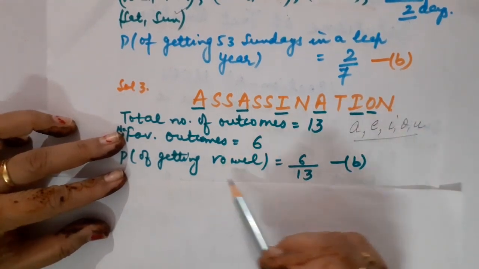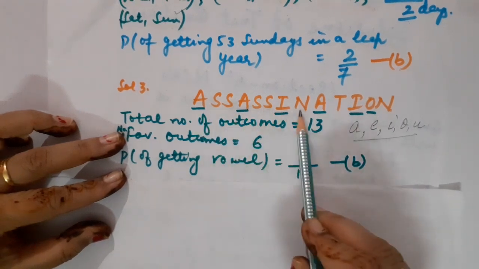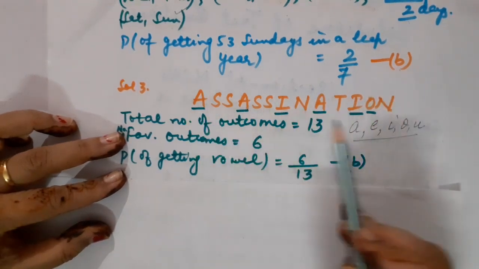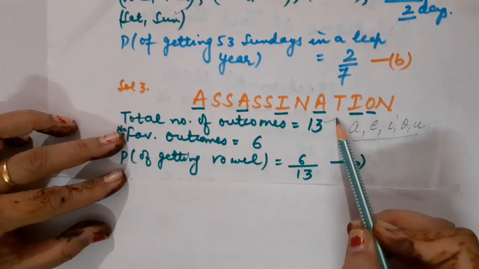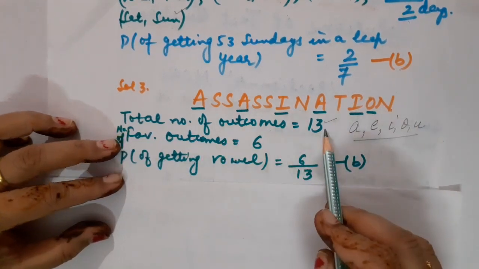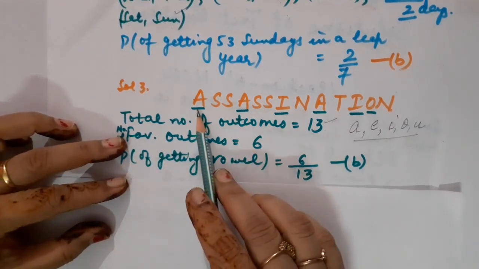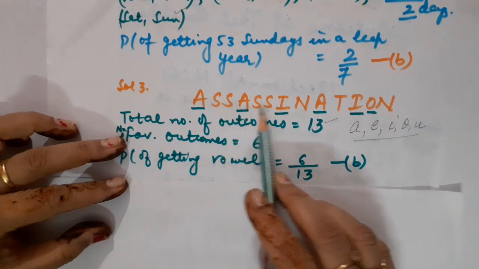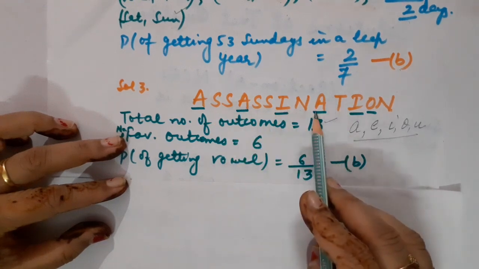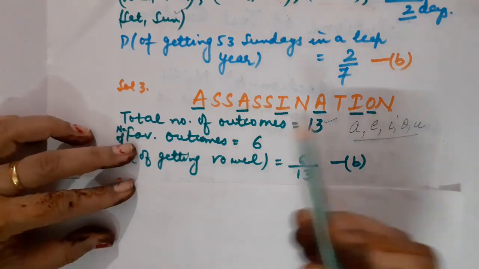But here we have to calculate the probability to get a vowel. So first of all, count the alphabets in the word assassination. That is 13 in number. So definitely total number of outcomes will be 13. Number of favorable outcomes will be 6. Why? Because here you can see A, I, A, O. These are the vowels. Have a look.